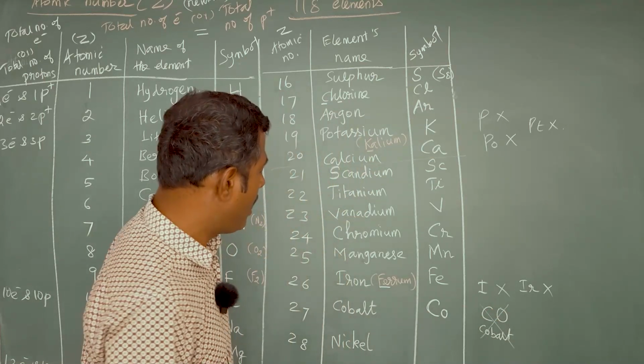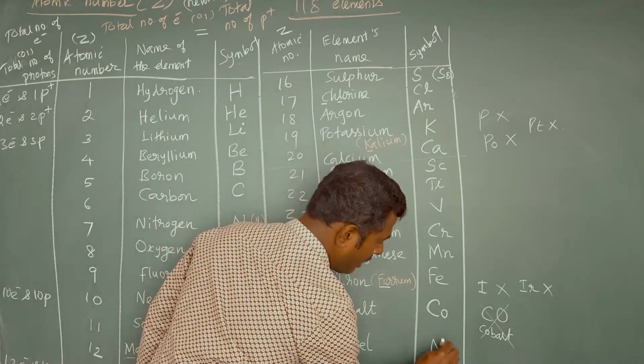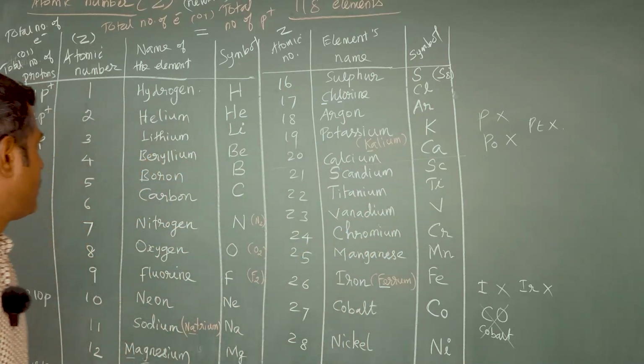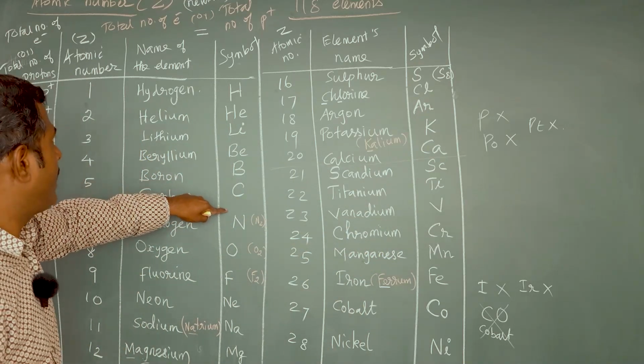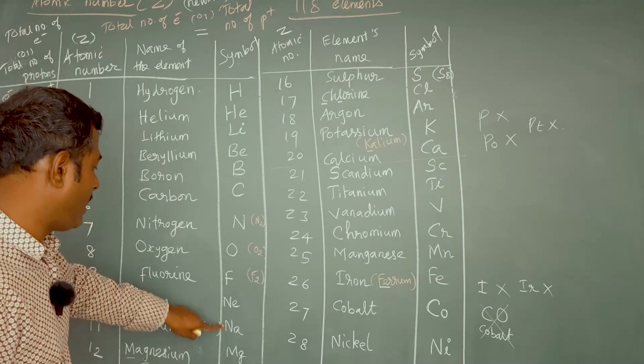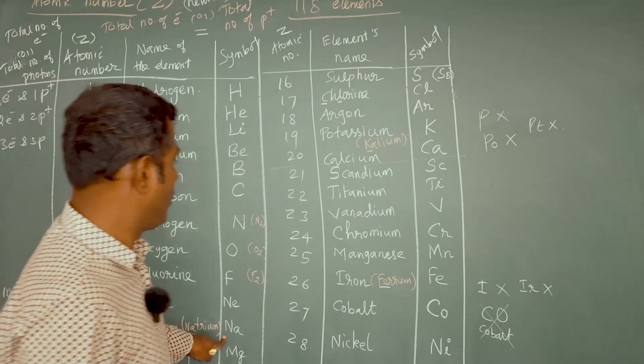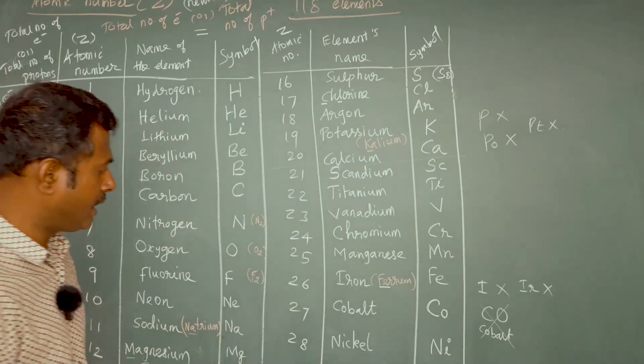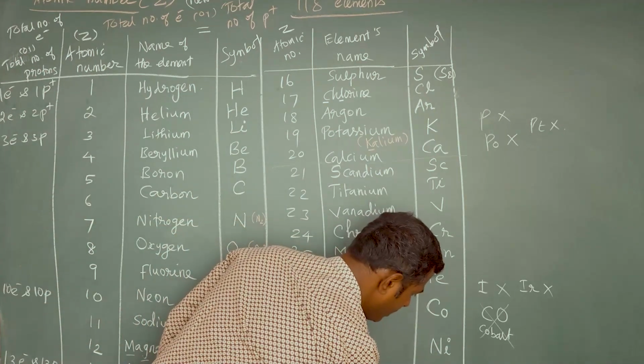So be clear. And for nickel, Ni. Simply N means nitrogen, Ne means neon, Na means sodium. Then Ni means nickel. And for copper, the symbol is Cu.